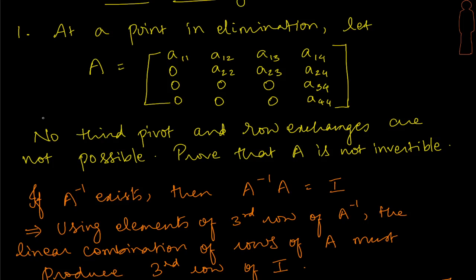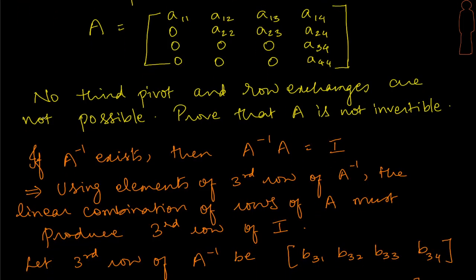Now what we have is, if at all A inverse exists, if at all it existed, then we know that A inverse times A is going to give us the identity matrix. Okay, we are going to pick up the row view of multiplication, right? And this is the crux. This is the approach that we have to take away from this solution. In order to prove this, we are somehow picking up the row view of multiplication. Now how did we arrive at that, right? That is the key point that we should look at.